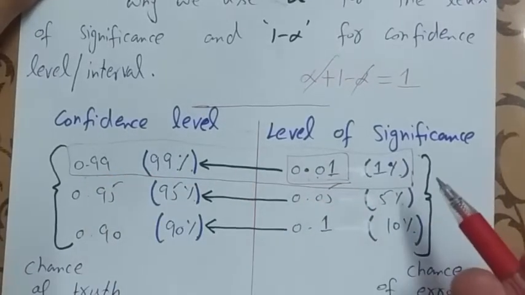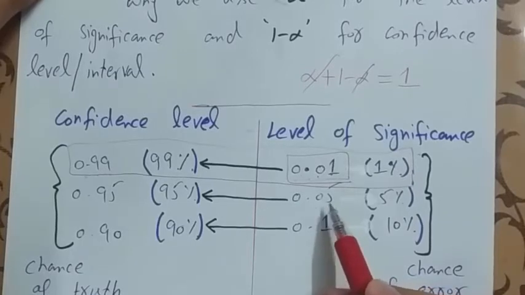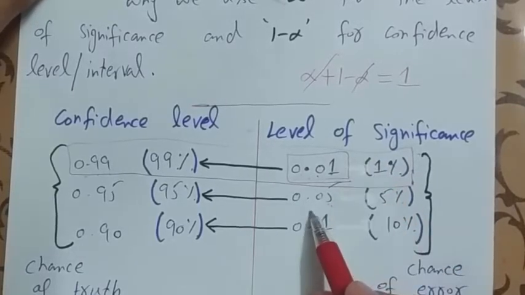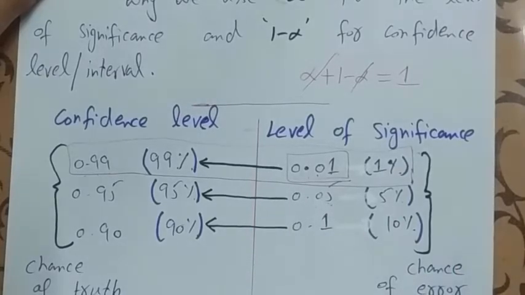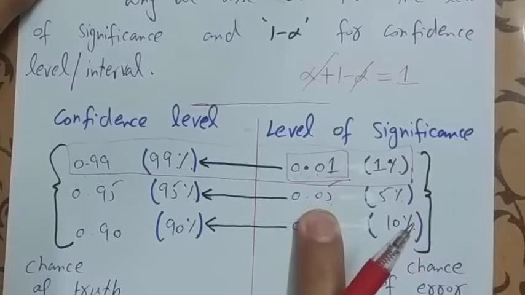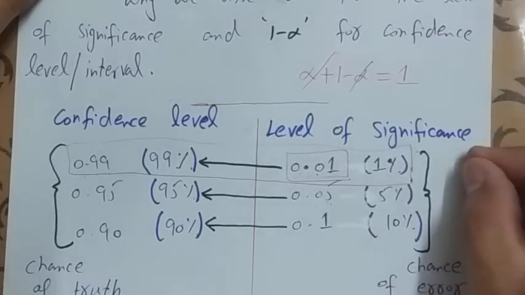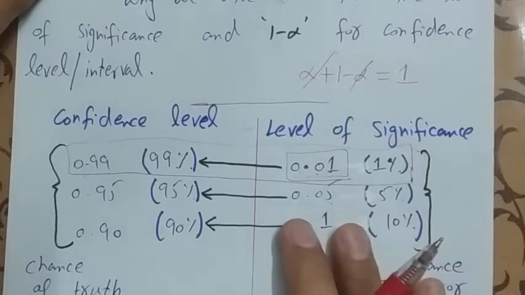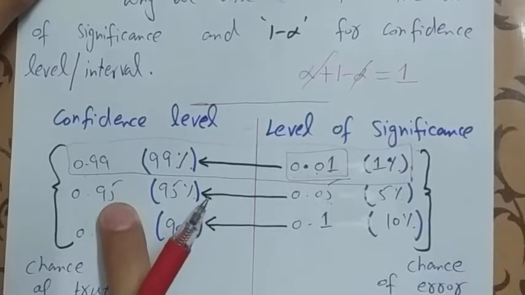And if in a problem 0.05 is given, then this is a level of significance. This is the chance of error. In this problem 0.05 is the chance of error, which is the level of significance denoted as alpha, and you understand the confidence level in that problem is equal to 0.95.